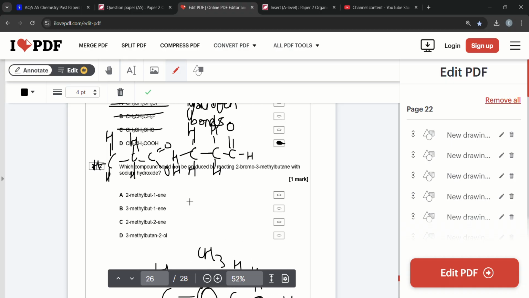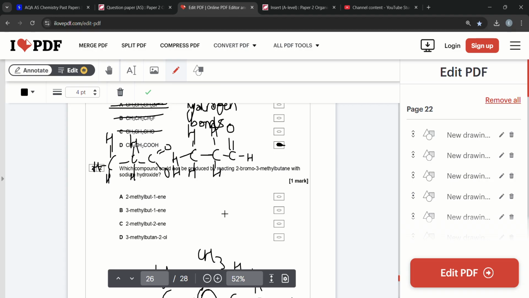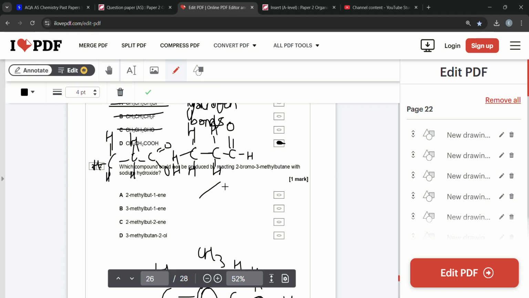Which compound could not be produced by reacting 2-bromo-3-methylbutane with sodium hydroxide? With this, we can go either nucleophilic substitution or elimination, depending on the conditions, because the reactions are said to be competing. So, 2-bromo-3-methylbutane: methane, ethane, propane, butane, Br on carbon 2, and a methyl on carbon 3.